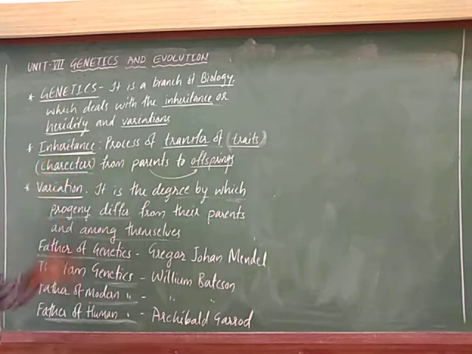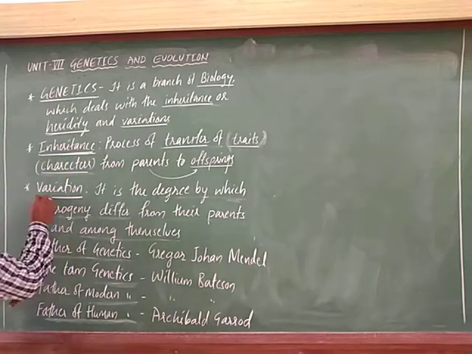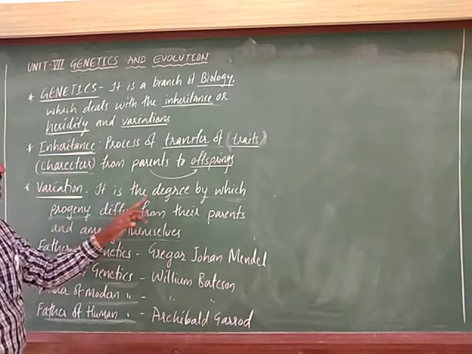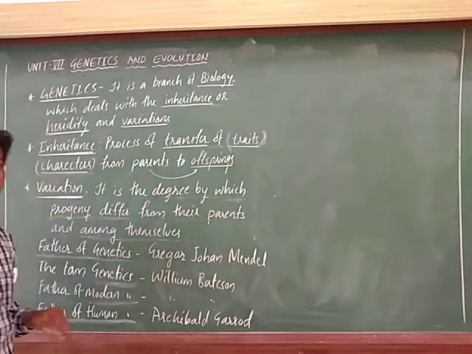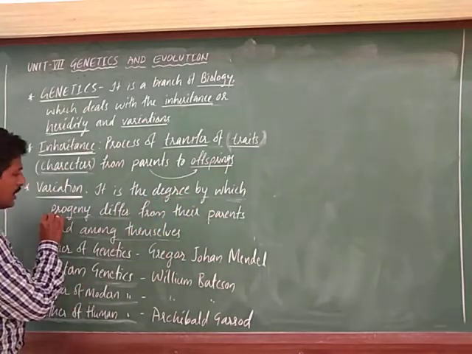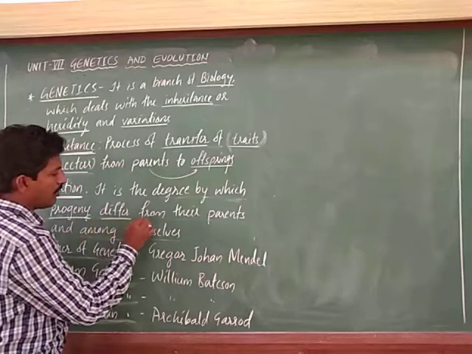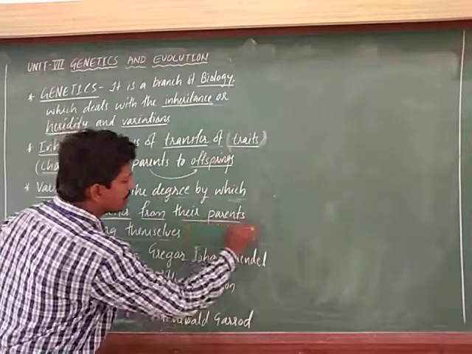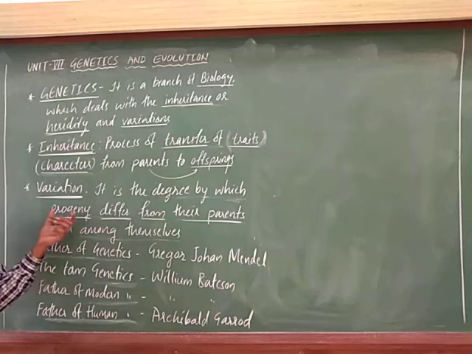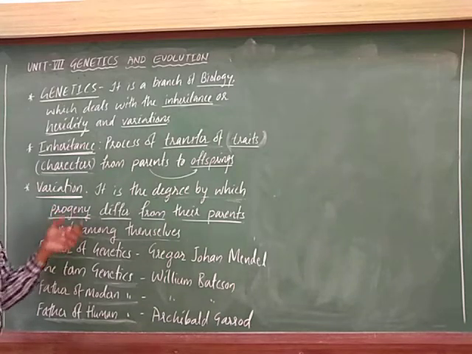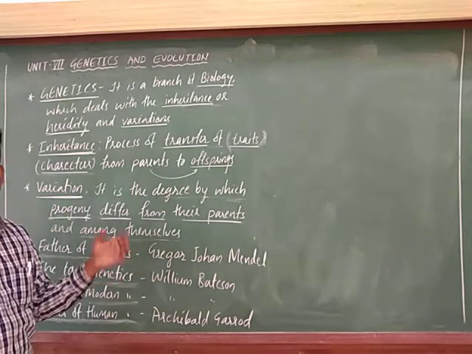Next, variations. Variation is the degree by which progeny differ from their parents. Progeny means offspring, and they differ from their parents.